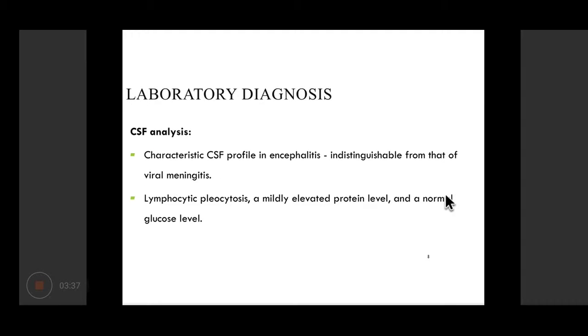For laboratory diagnosis of encephalitis, the CSF profile in case of viral encephalitis would be indistinguishable from that of viral meningitis, because in many cases meninges may also be involved. So the CSF picture may reveal lymphocytic pleocytosis, that means increased lymphocytes than what is normal for a normal CSF, mildly elevated proteins, and the glucose level would be normal in CSF analysis.